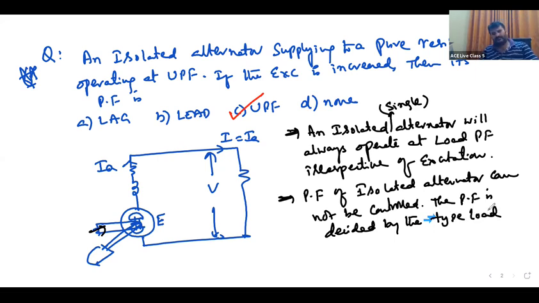And even, dear students, if the load power factor is 0.8 lagging, the machine power factor will also be 0.8 lagging only. If it is connected to an RL load of 0.8 lagging, whatever you do, increase excitation or decrease excitation, the power factor will be the same. Okay. Now, let me give one more problem.